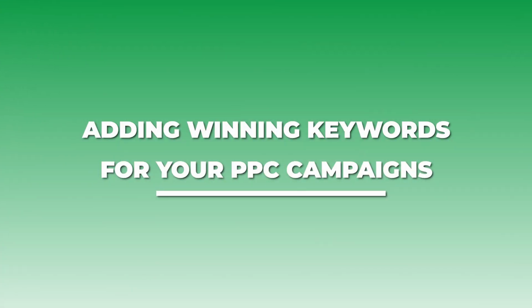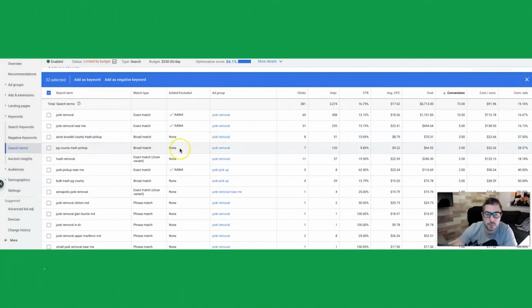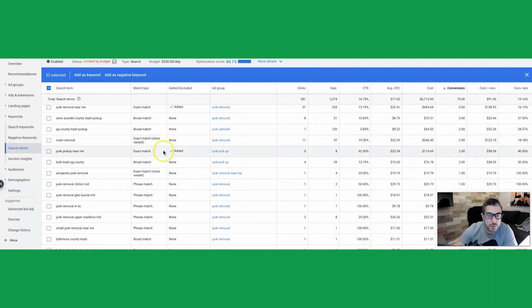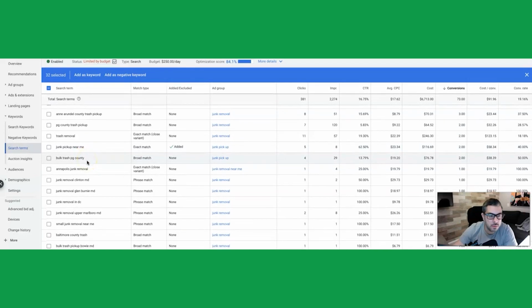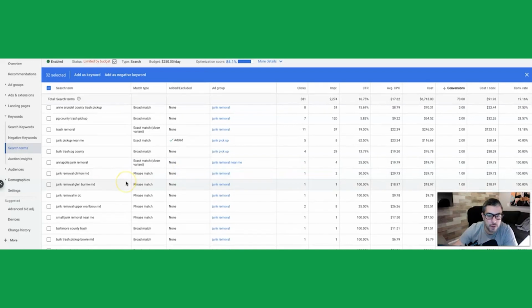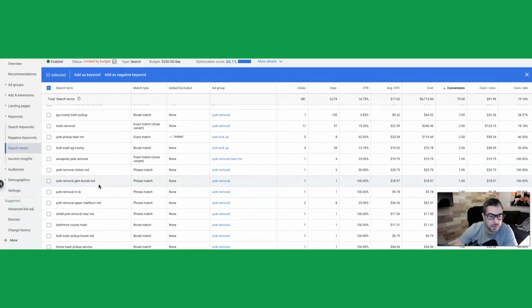Adding winning keywords from the search report that you might not have been bidding on. So let's see here. We're going to comb through what converted for us. And if it says added, it's already in the campaign. So Annapolis junk removal. That should go in Annapolis ad group though. So some of these you don't want to add into the ad groups it's suggesting that the lead came from. Like all the geo stuff in DC, Bernie, Maryland.